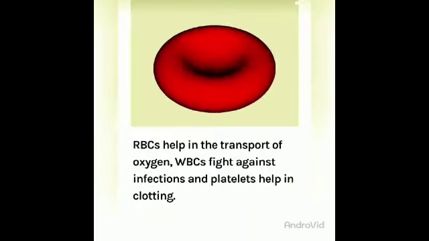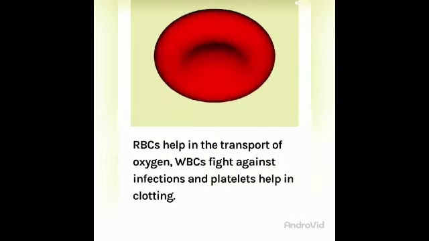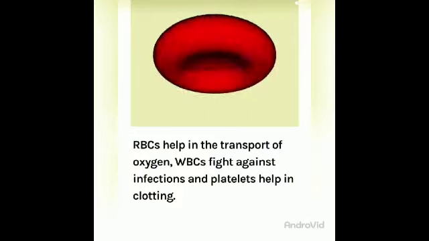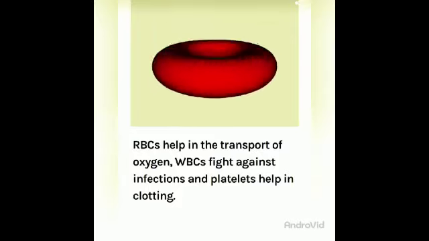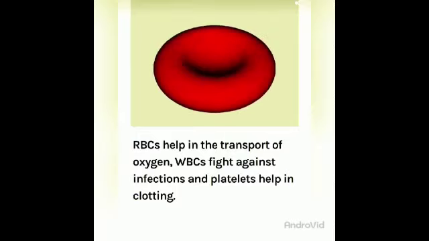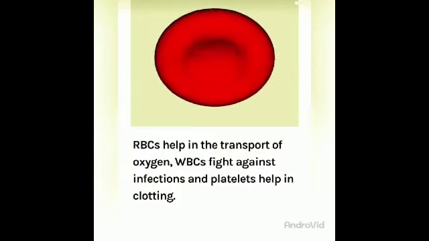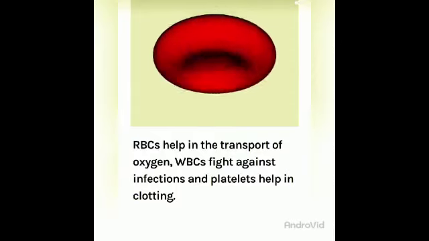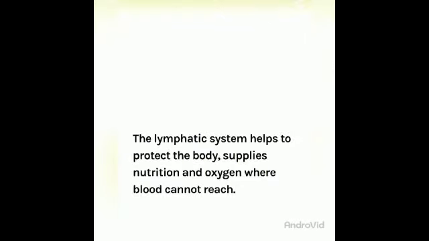This is a very important point, children. You can write this in your note copy also, and the question has come in this manner: properties or the main function of platelets, WBCs and RBCs. Then you will write: RBCs help in the transport of oxygen, WBCs fight against infections and platelets help in blood clotting. The lymphatic system helps to protect the body and supplies nutrition and oxygen where blood cannot reach.